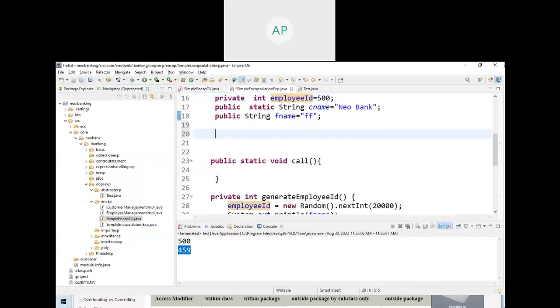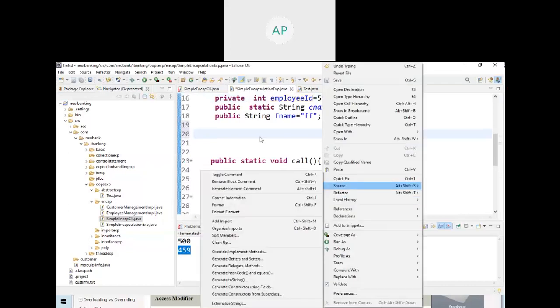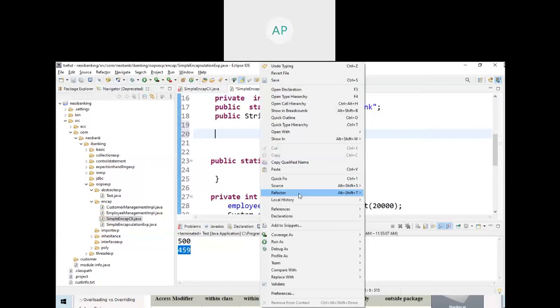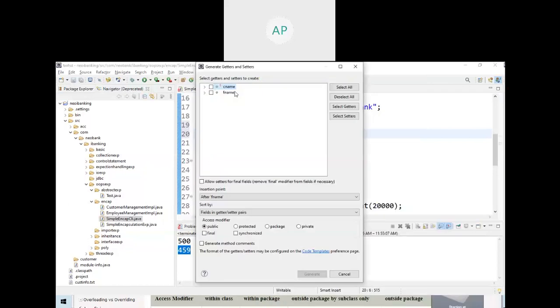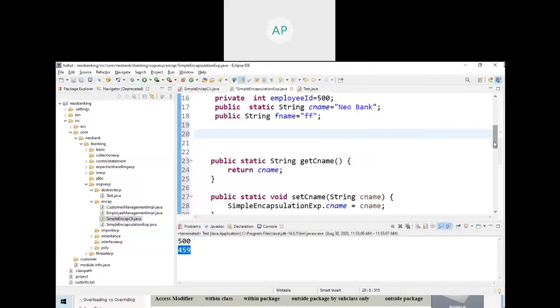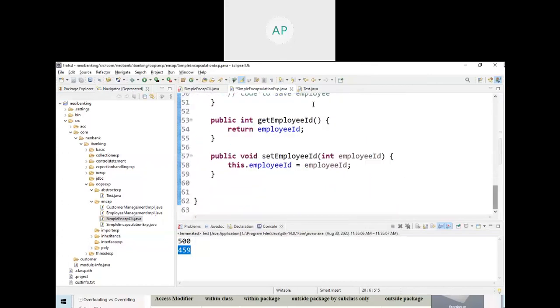So how can I do this? obj dot employee ID will not be available. I cannot use this. So this way is not at all useful.